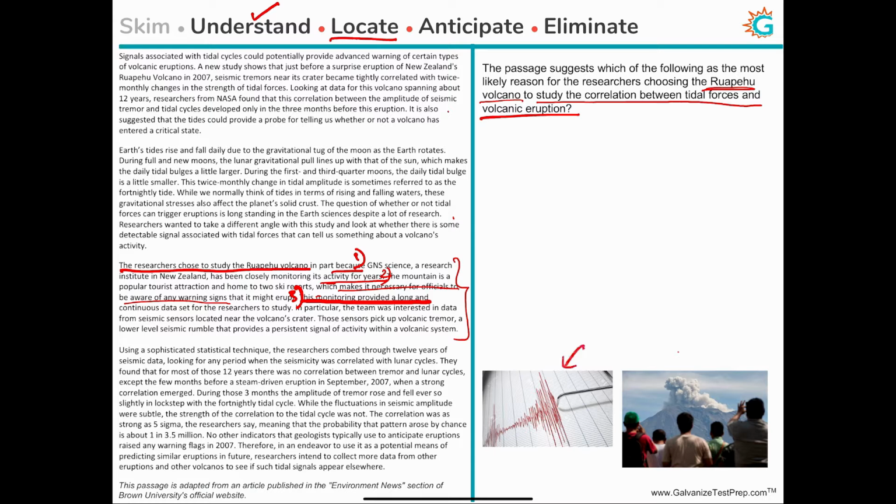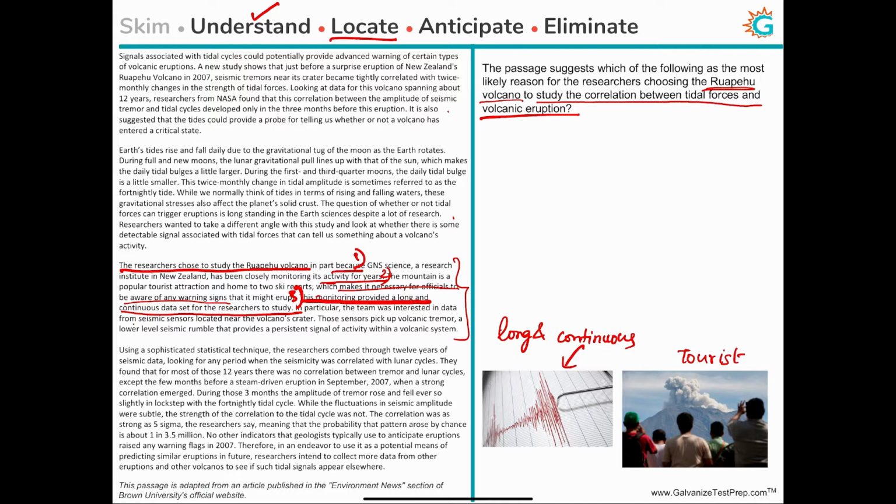Because there were tourists here, it was a popular tourist spot, they had to do a long and continuous monitoring of the seismic signals to be aware of any warning signs. And this monitoring provided a long and continuous data set for the researchers to study. So they have a long and continuous data set now.